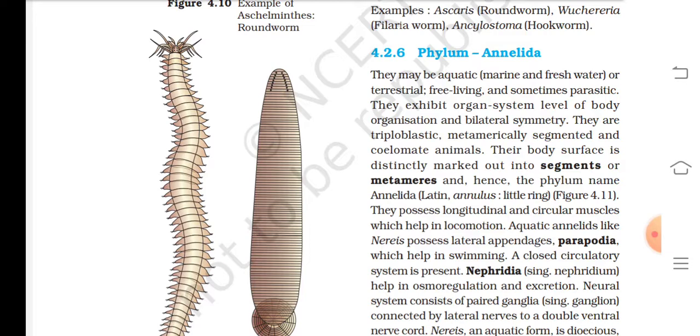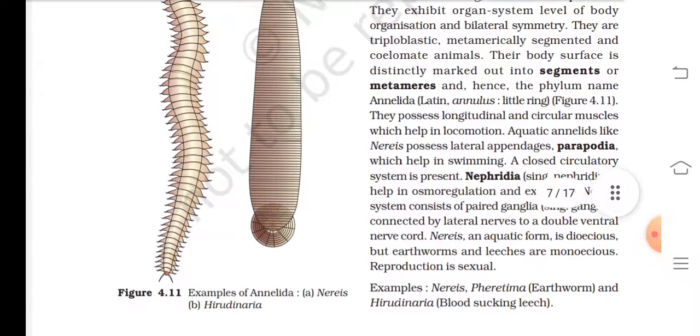They possess longitudinal and circular muscles which help in locomotion. Aquatic annelids like Nereis possess lateral appendages, parapodia, which help in swimming. A closed circulatory system is present. Nephridia, singular nephridium, help in osmoregulation and excretion.